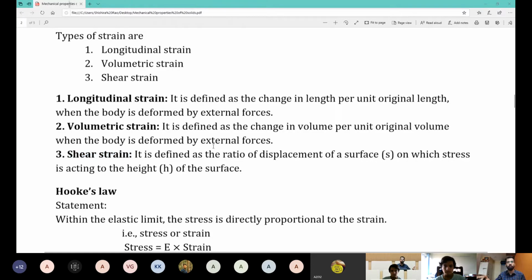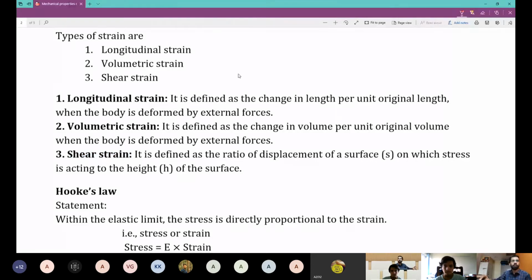Now, I have not given the formulas here, but I'll write the formulas right now. For longitudinal strain, the first one, strain equals delta L by L, change in length to original length.